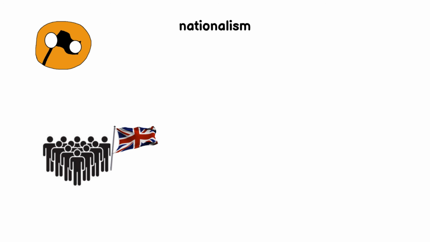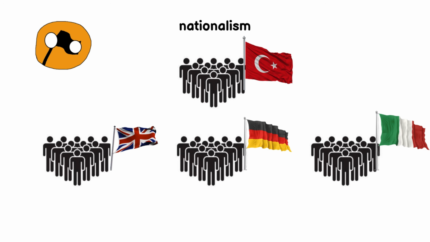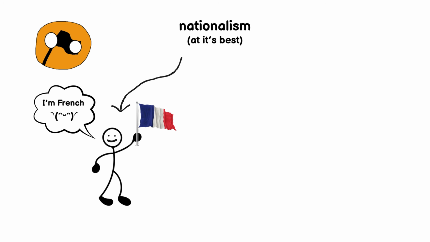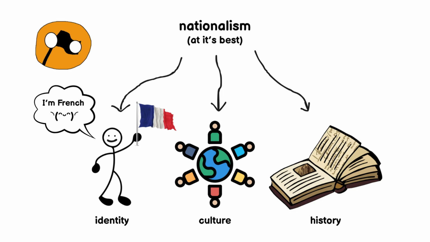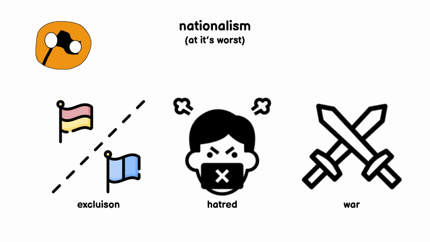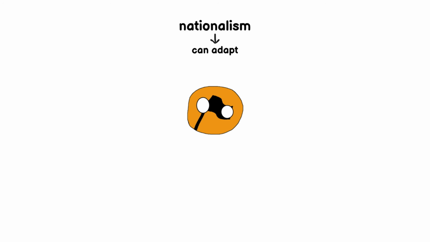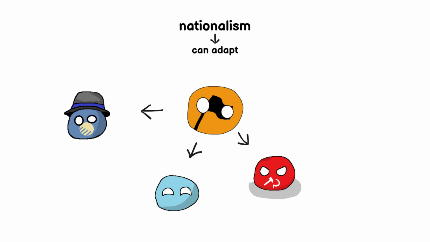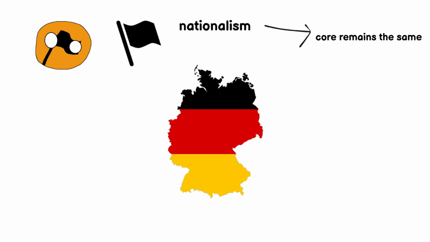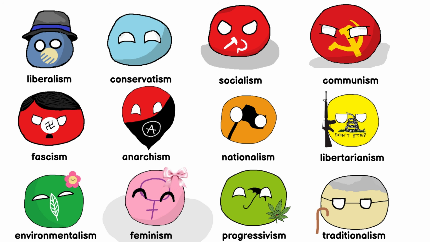Nationalism. Nationalism places loyalty to one's country above all else. At its best, it unites people under a shared identity, culture, and history. At its worst, it fosters exclusion, hatred, and even war. Nationalism can adapt to different political frameworks: liberal, conservative, socialist, or fascist, but its core remains the same. The nation is the ultimate priority, and everything else comes second.